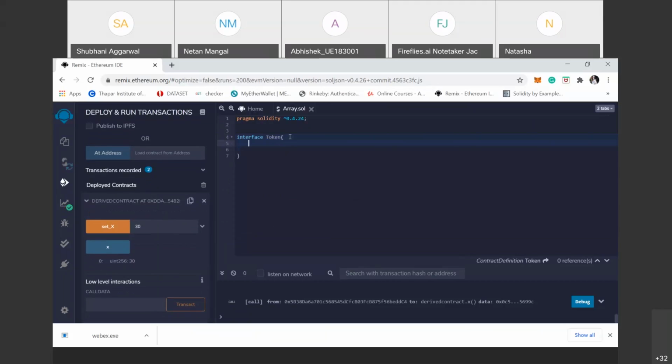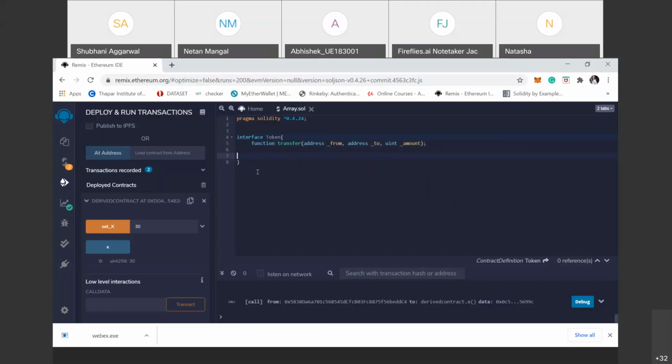In this we cannot define variables, we cannot define enums, we cannot define anything, we just define a function that is transfer, and here we define some parameters like address from, transfer from which address, to, and how much amount. Clear?